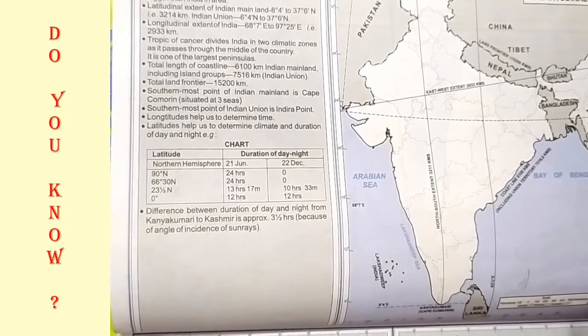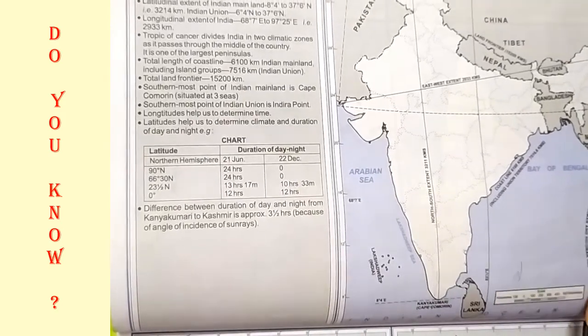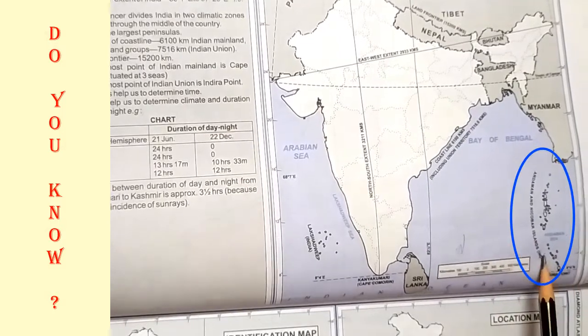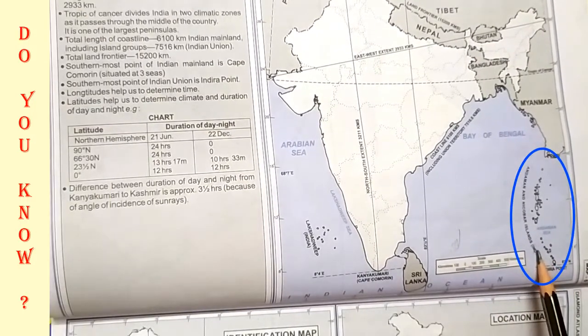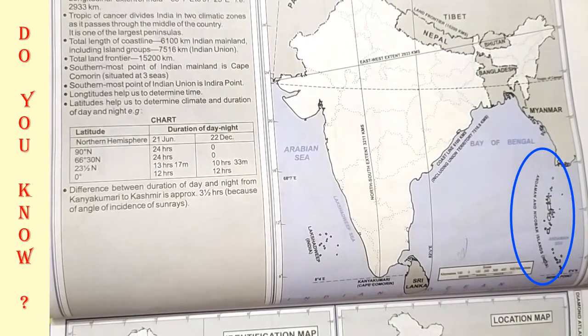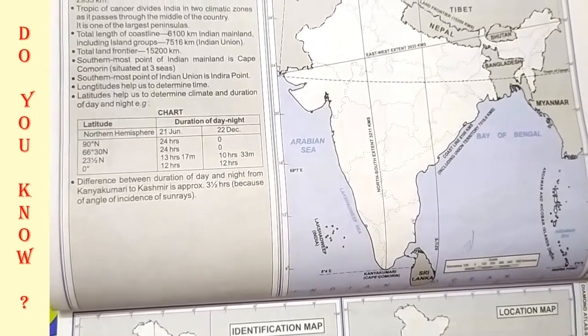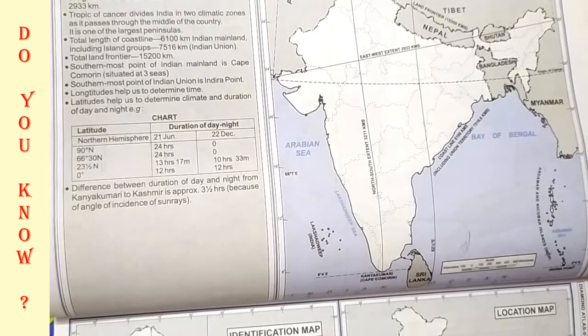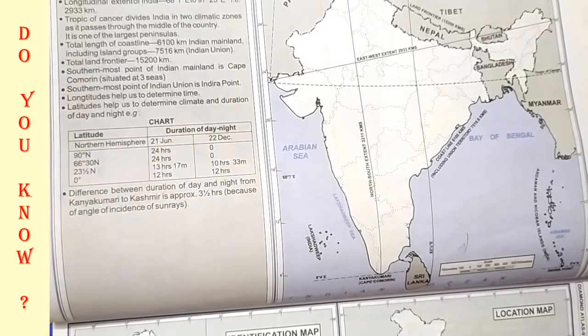The southernmost point is here in the Andaman and Nicobar Islands. It is not visible today, and this point was named after former Prime Minister Indira Gandhi.